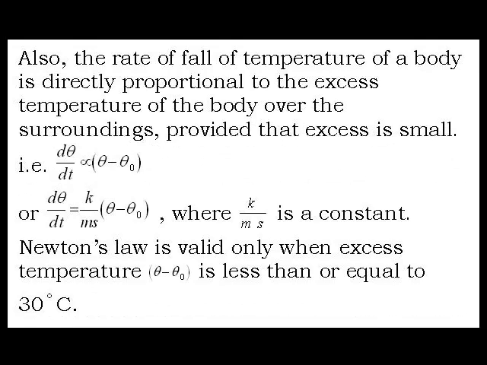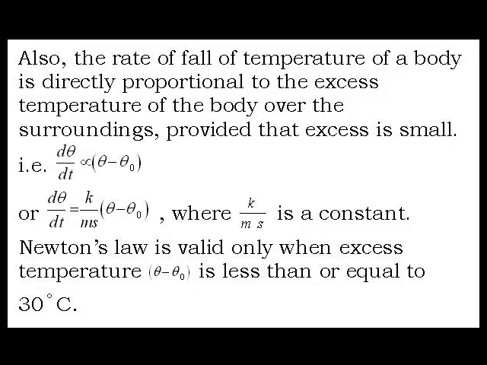The statement can be rewritten in other words also.